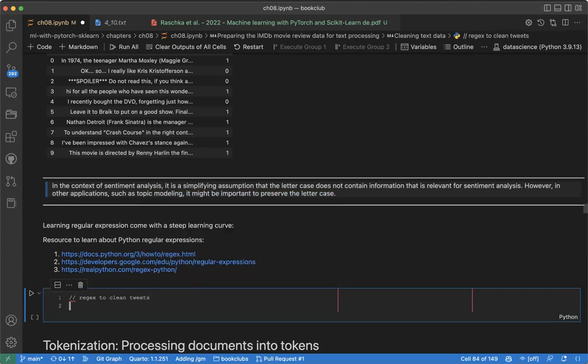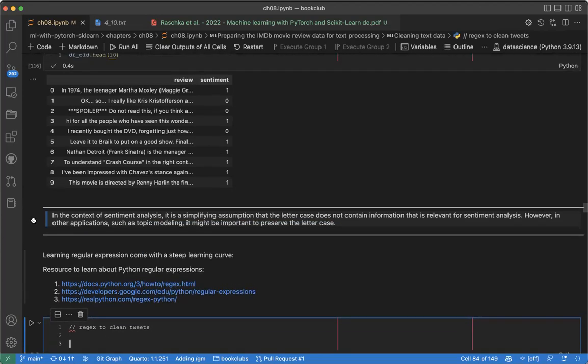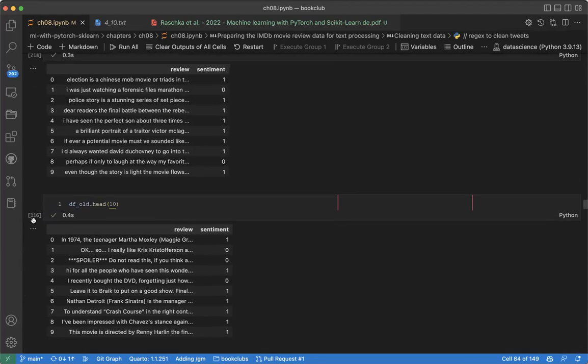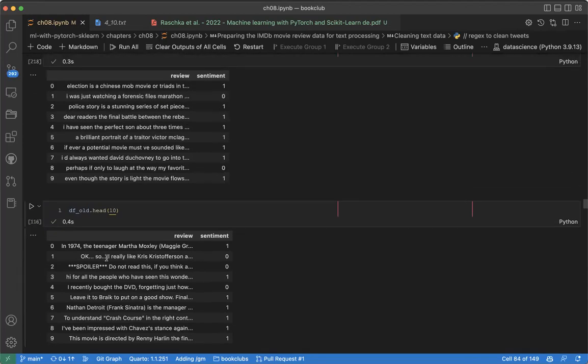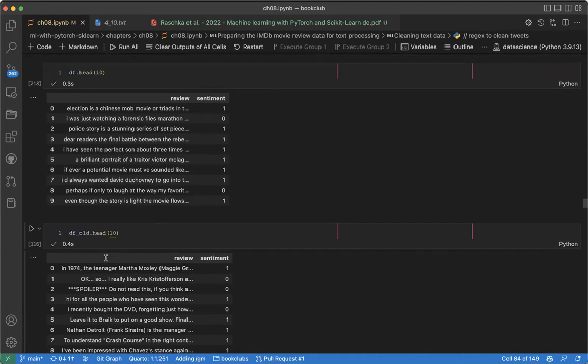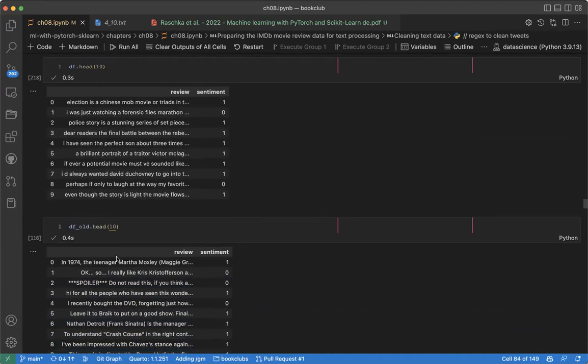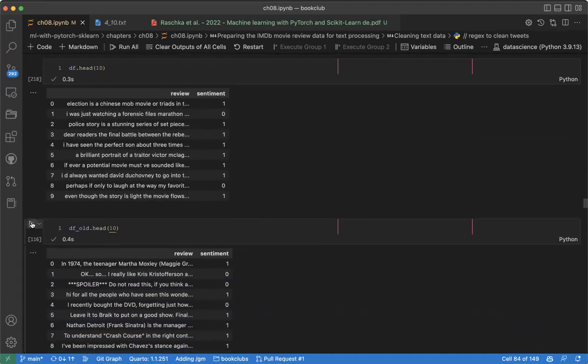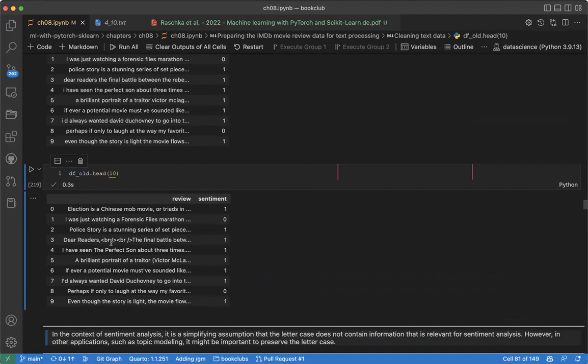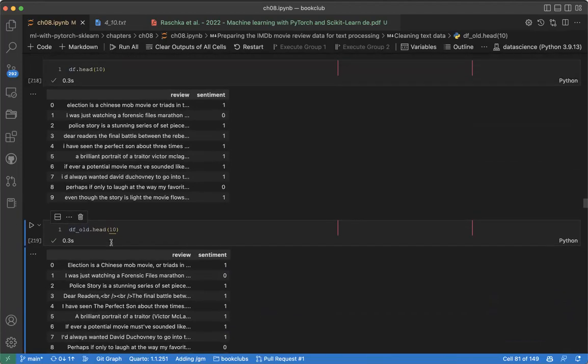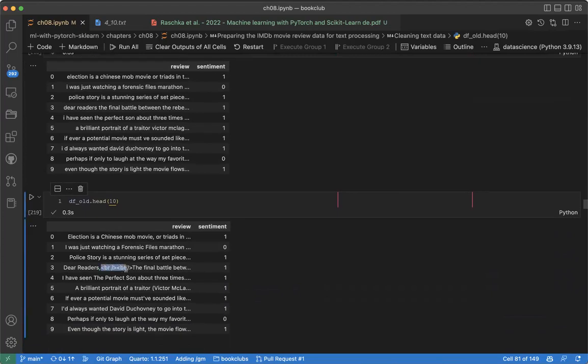When you are doing cleaning, you can see this is the old one. Let me run this. This is the old data frame that we have. You can see election, and now you can see this stuff has been removed.